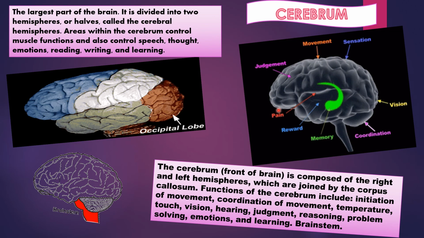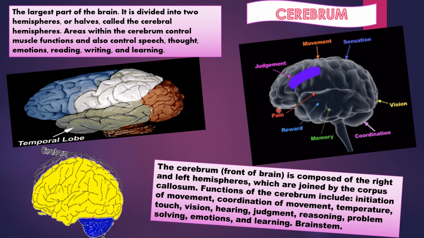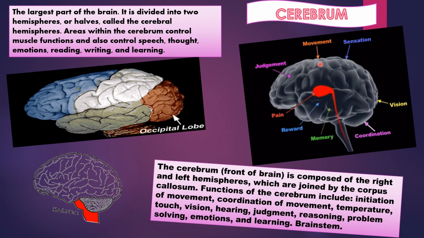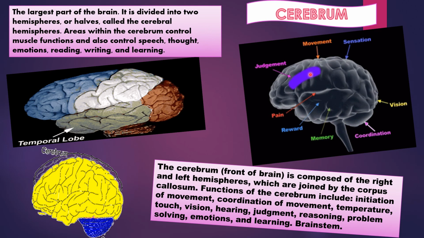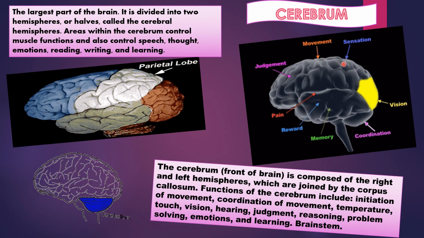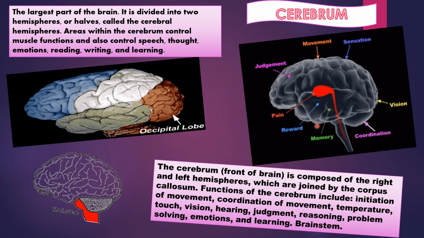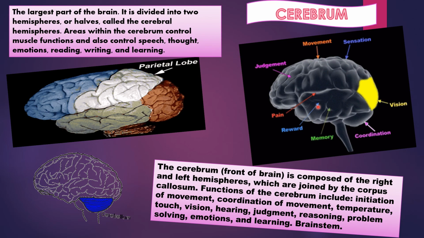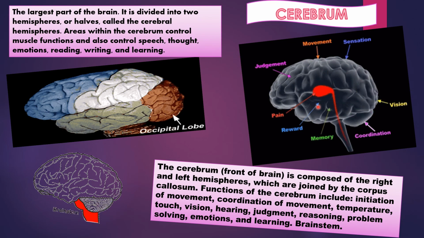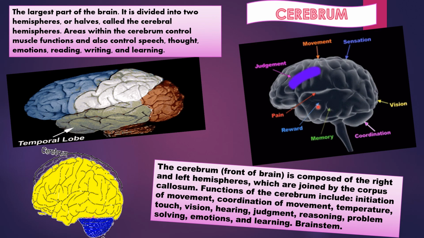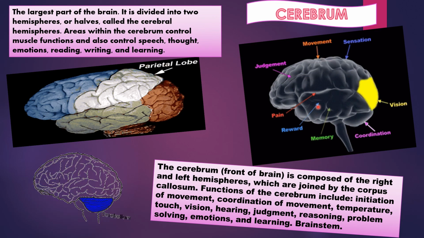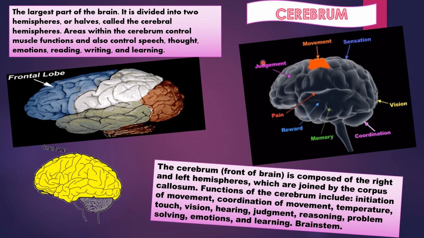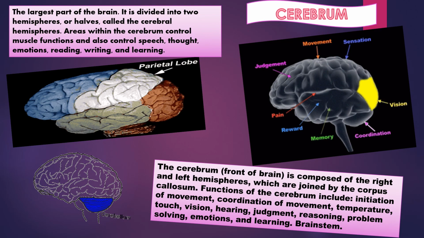Hope so you have understood the total structure. Now see the functional portion. See this, this portion is responsible for judgment. This portion for movement, sensation, vision, coordination, memory, reward, pain. So these are the portion of cerebrum that are responsible for the various functions that we used to do in our regular life. We used to cry, we used to get angry. So everything will be organized properly by cerebrum.